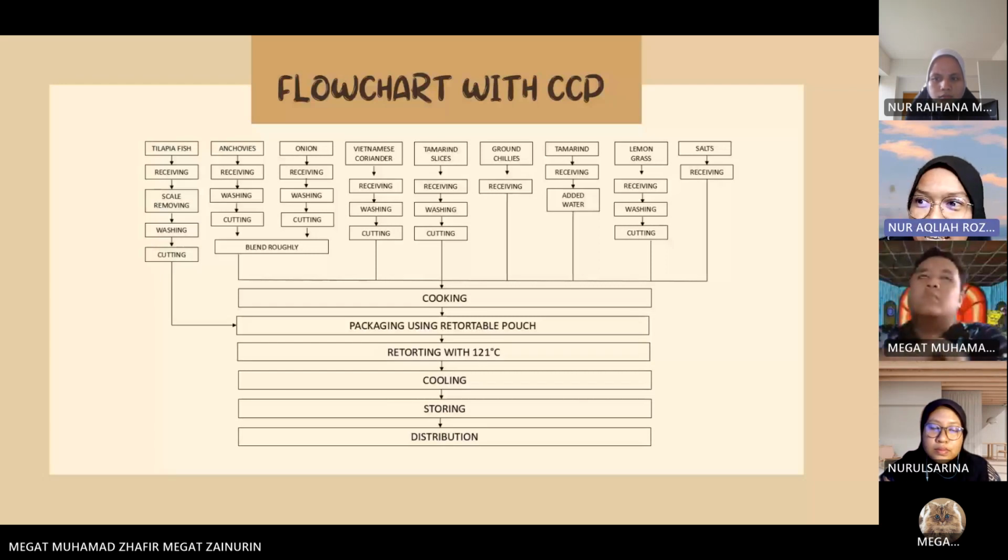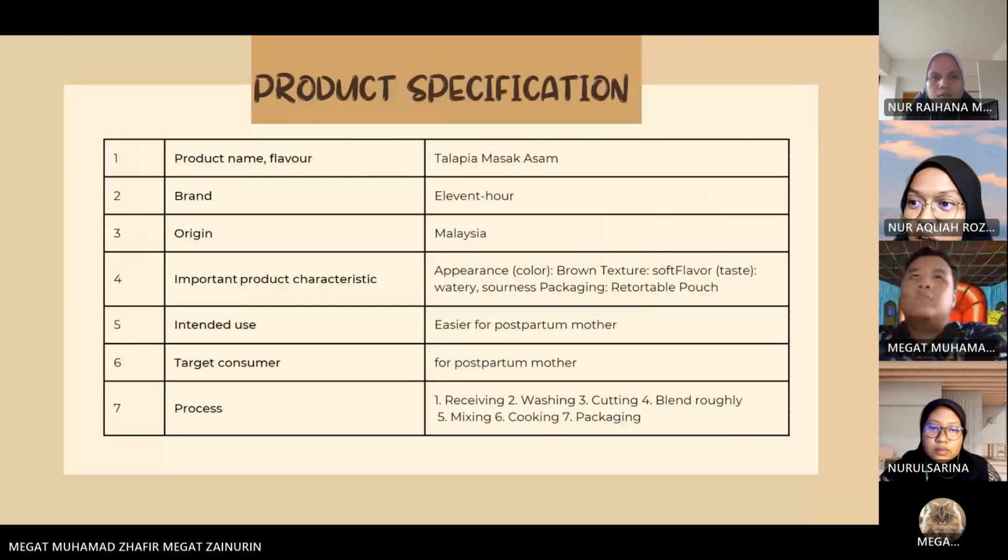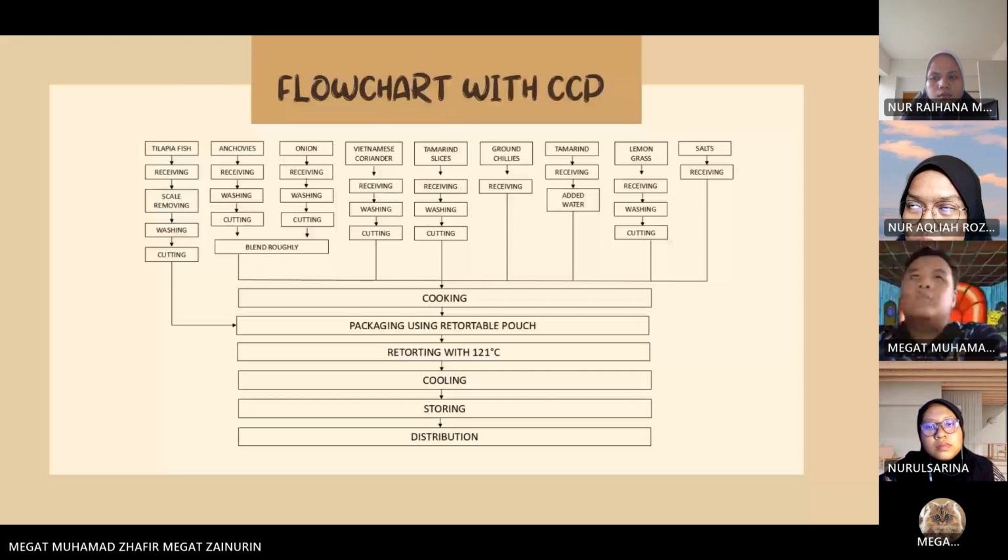Oh, sorry. For the CCP, CCP yang terlibat adalah bahagian retort yang pada suhu 121 tu. Next.